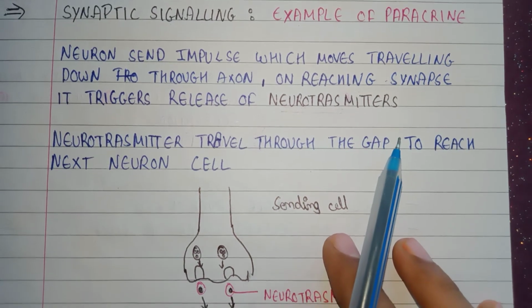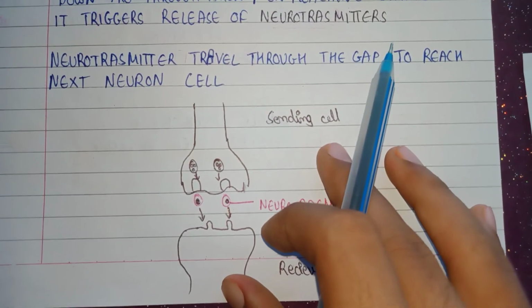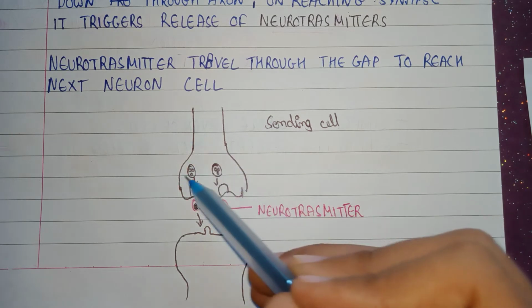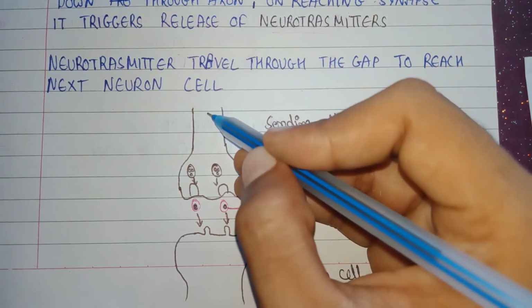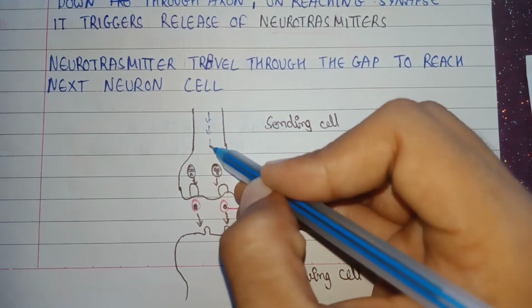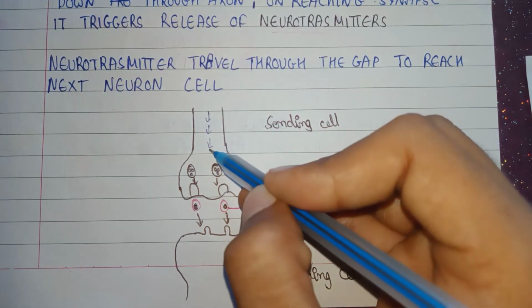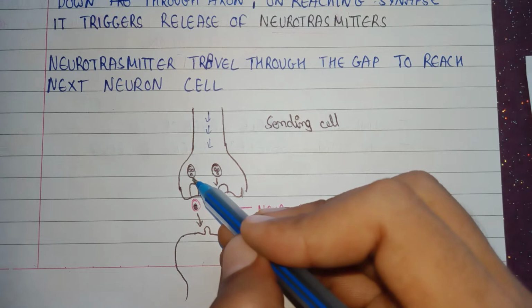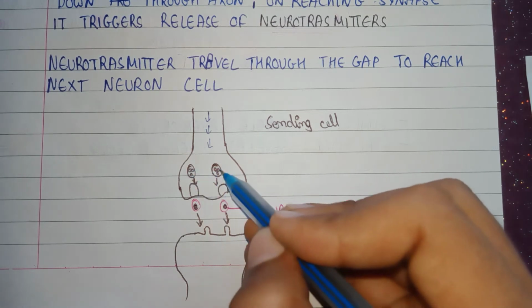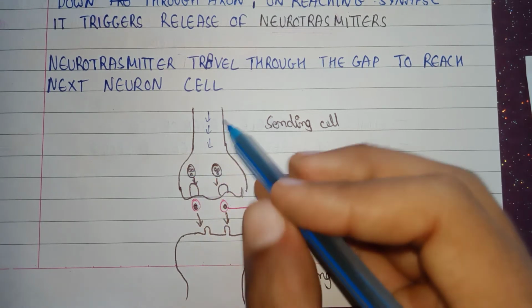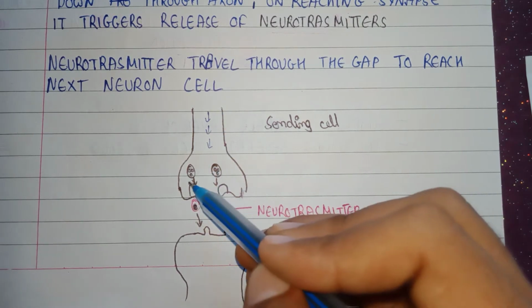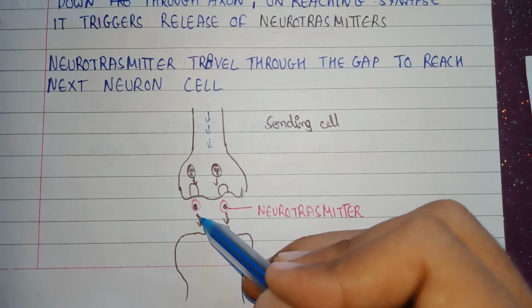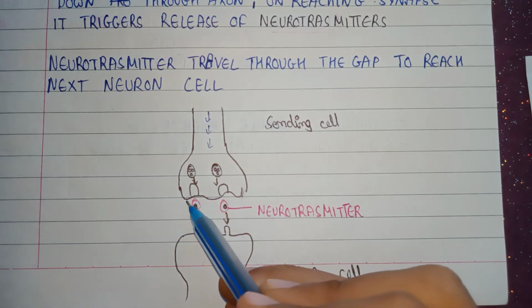So what happens in synaptic signaling? These are two neurons. The information comes down from this neuron step by step, and at the end of the neuron there are some neurotransmitters. When the information reaches the end of the neuron, these neurotransmitters are released into this space.